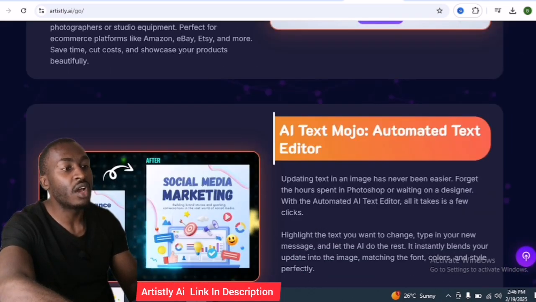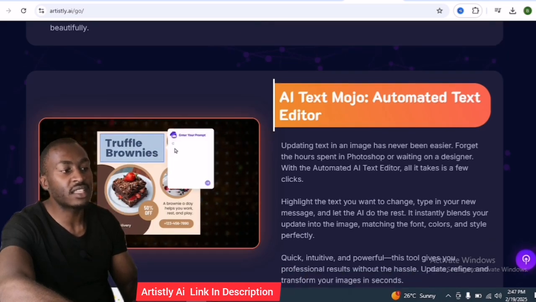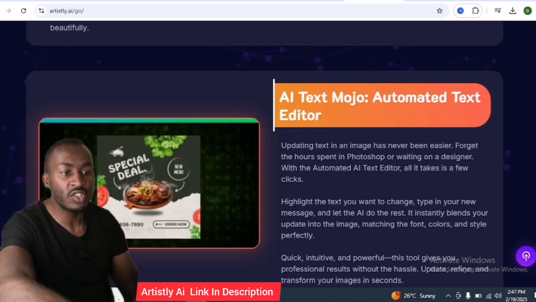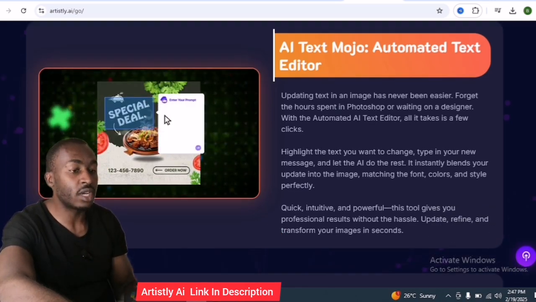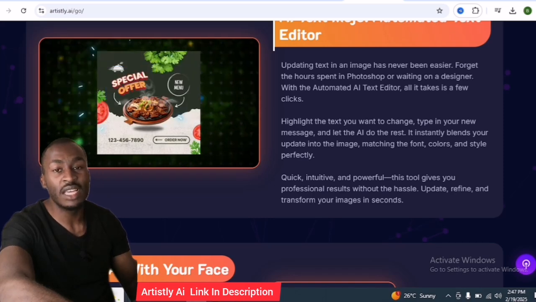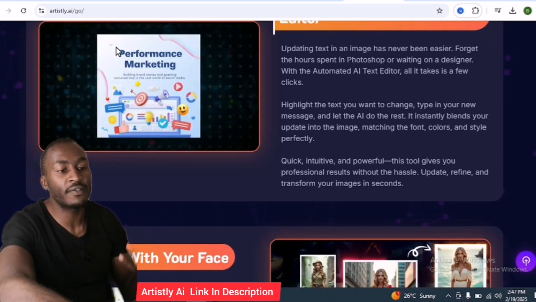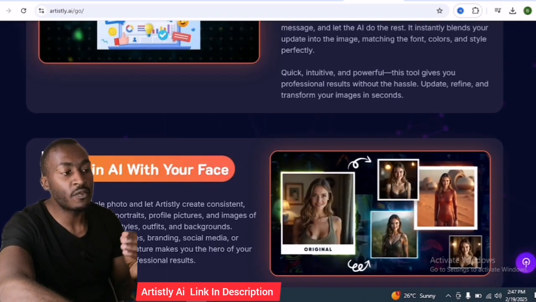For example, automated text editor. You can edit text that is on a picture using Artistly AI, something which is not available in Leonardo. So these are AI tools I will recommend, because for just less than $200, not even $200, less than $150, you will be able to get value for your money.